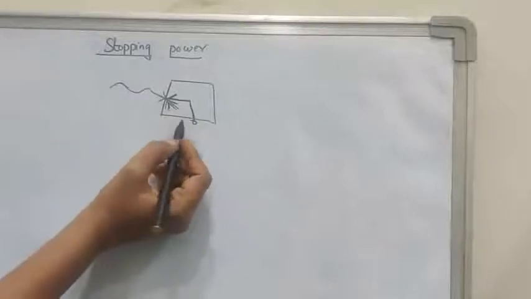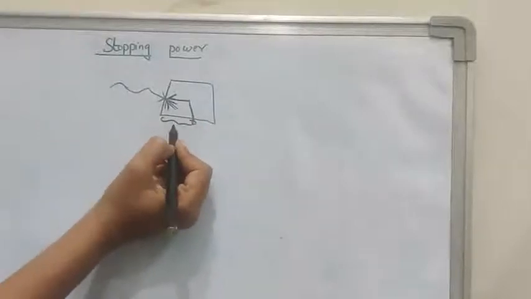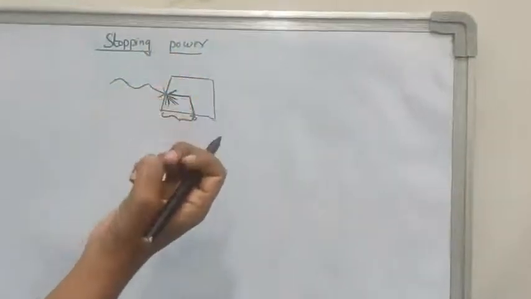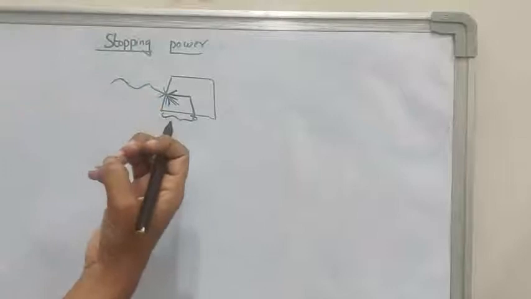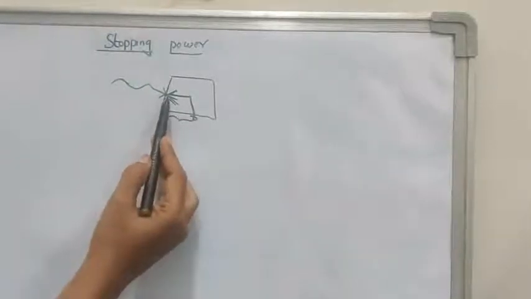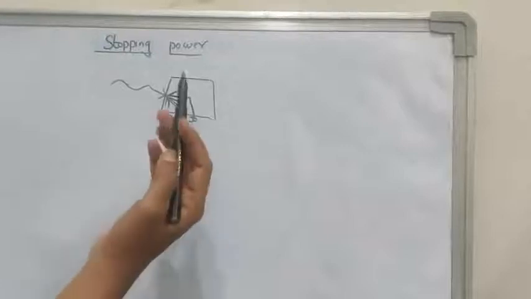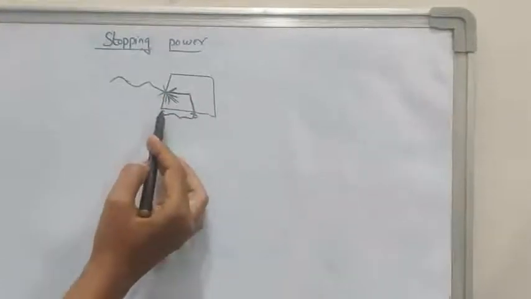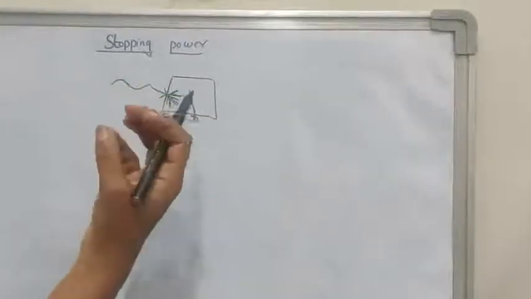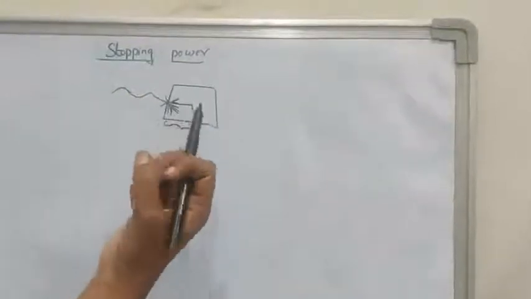Here in stopping power we calculate how much energy is lost per unit length of the material or absorber. That energy lost is nothing but stopping power.